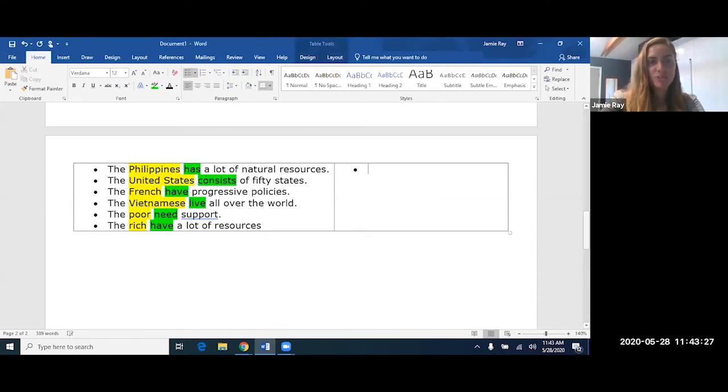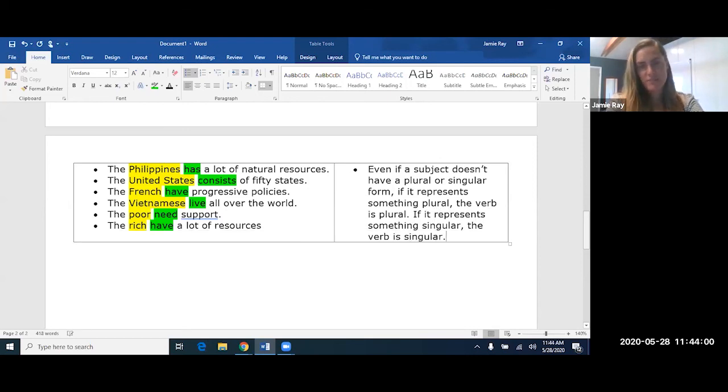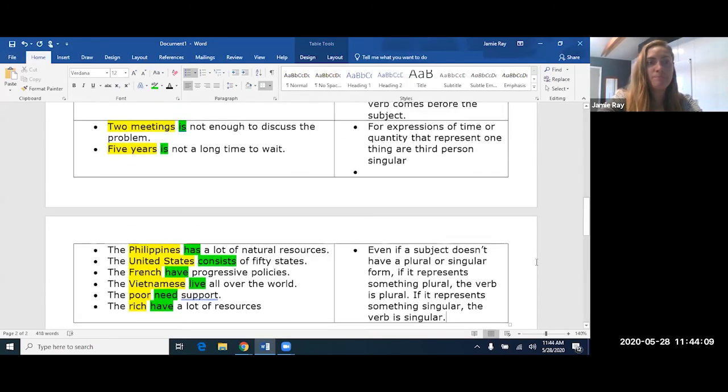So here, the exception is that even if a subject doesn't have a plural form, if it represents something plural, the verb is plural. If it represents something singular, the verb is singular. Okay? And that is only when we're talking about nationalities and when we're talking about adjectives that describe a group of people. Okay? There you are.